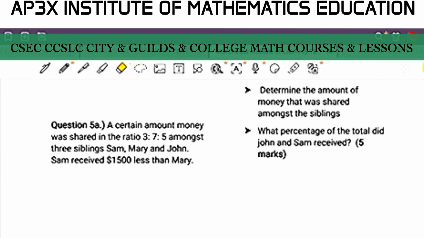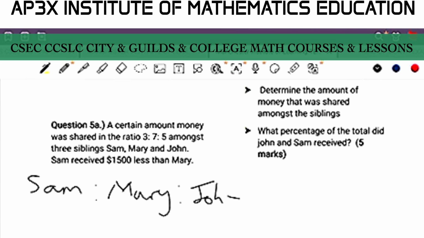All right. Now, I did in fact give my students a 3-step process to solving this question. Step number 1 is to write down the comparative quantities and their individual ratios. So we are comparing Sam to Mary to John, and the individual ratios were 3 compared to 7 compared to 5.